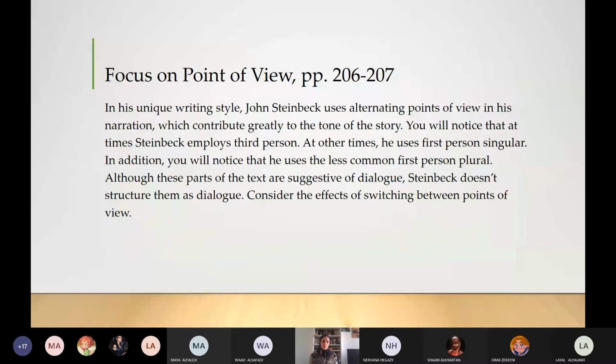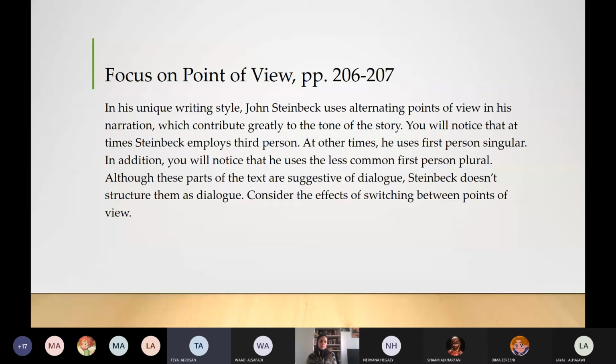Okay, here, focus on point of view. Tia, read from the slide. In his unique writing style, John Steinbeck uses alternating points of view in his narration, which contribute greatly to the tone of the story.